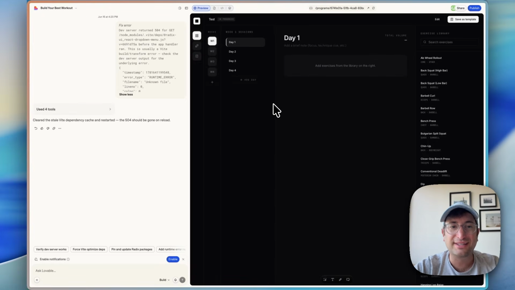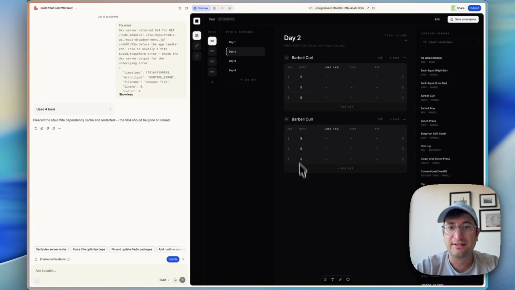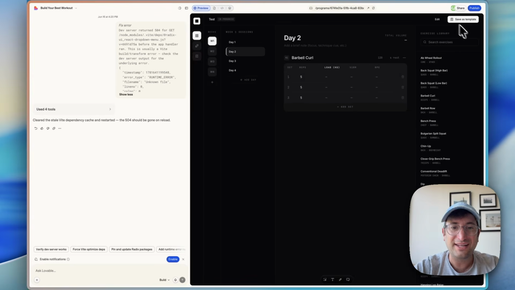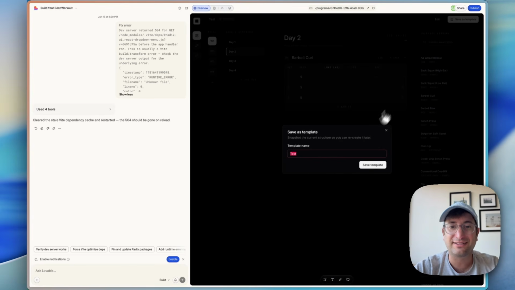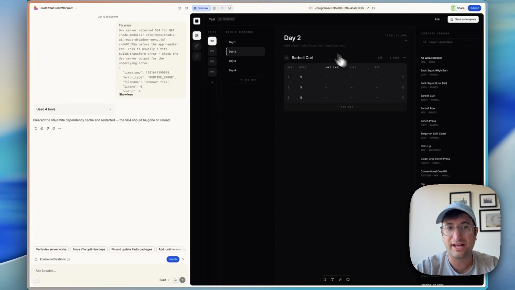All right, so it fixed it, and now we can see, basically we have the weeks we can click into, the days, and then add exercises from the library on the right. So we can click barbell curl, add it in. I clicked it twice, so it had it in twice, but I should be able to delete it, make sure that that works. It does. Cool. All right, so that is working. We can save it as a template. So then in the future, we could basically have this structure and add it on later.